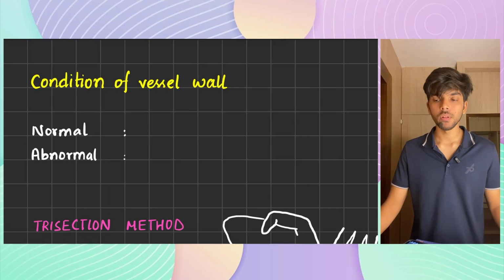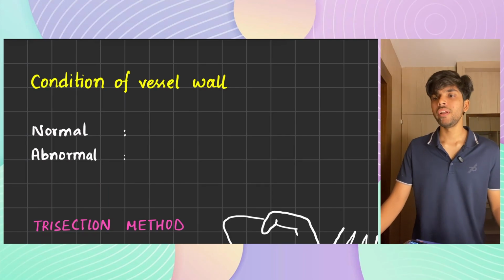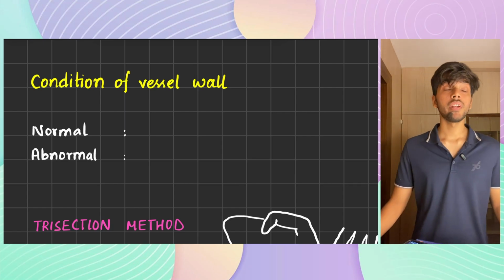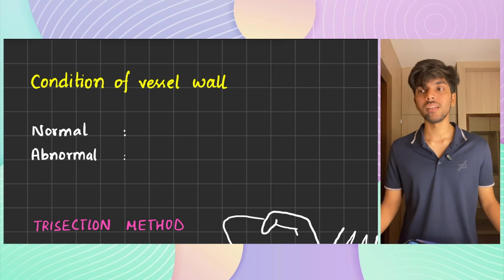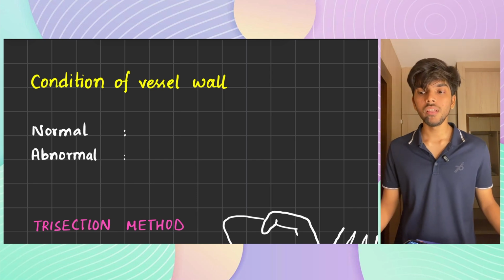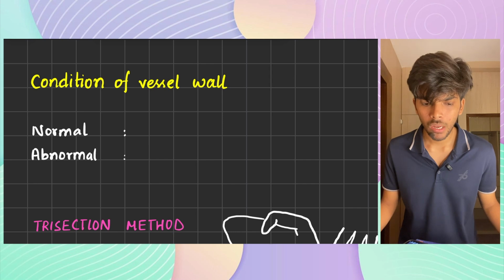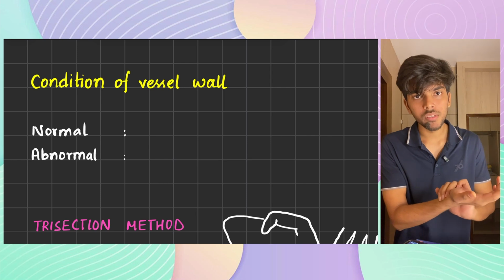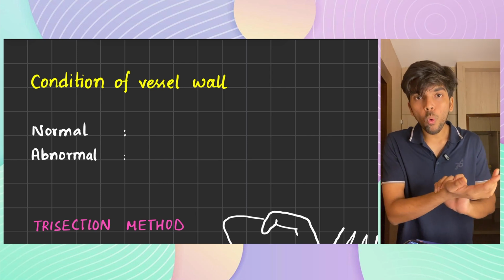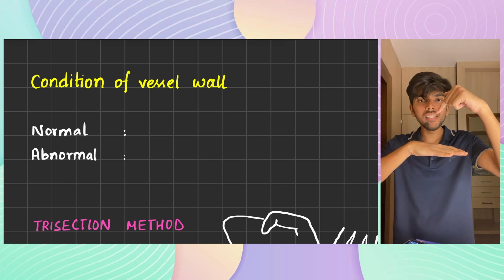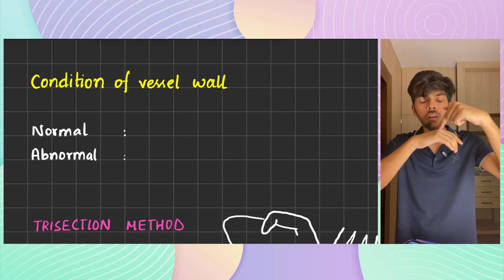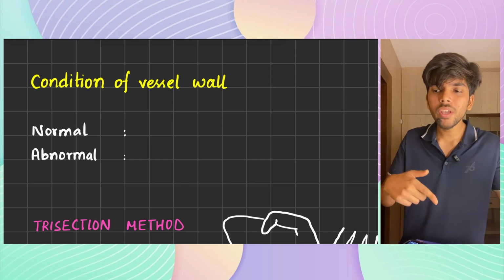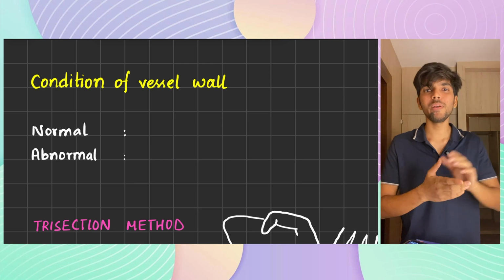Next is condition of basal wall. See, I've seen lots of medical students, while mentioning the characteristics of pulse, say that the pulse rate is this much, the rhythm is this, the volume is this, character is this, and the vessel wall is not palpable. What I don't understand is that every time you are feeling the pulse, you are feeling the wall of the artery bulging out and striking the tip of the finger. So you feeling the pulse is actually you feeling the wall of the artery. Then how can you say that the wall of the artery was not palpable?